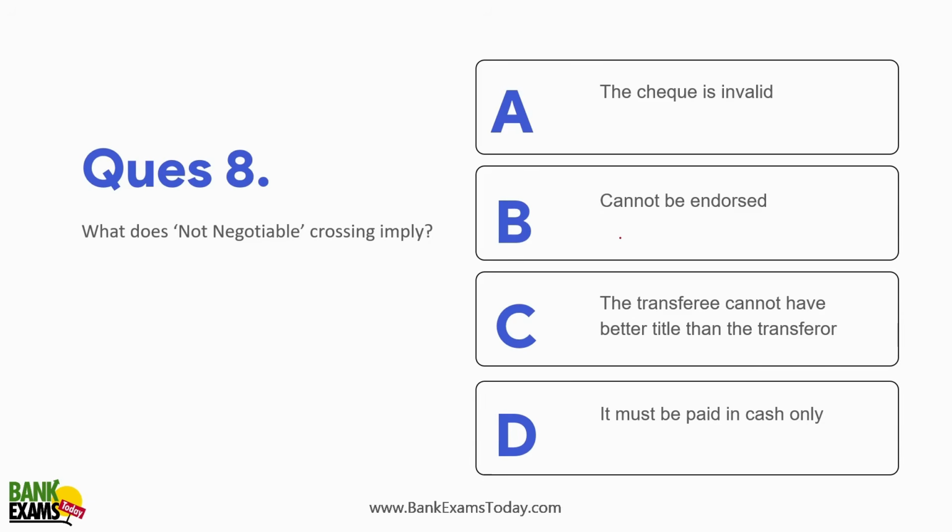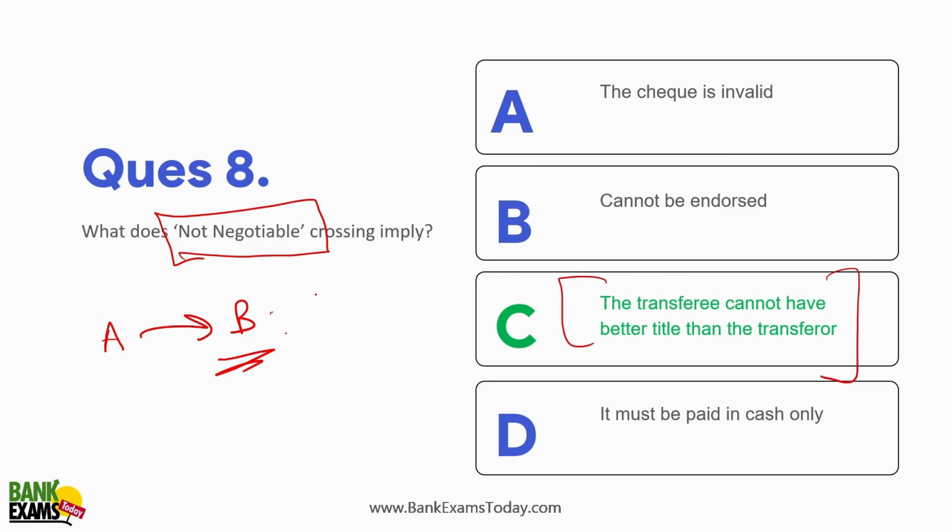What does "not negotiable" crossing imply? The transferee cannot have a better title than the transferor. Okay. So not negotiable means that if A gave the check to B, then B cannot further negotiate it to any other person, right? So the transferee cannot have a better title than the transferor. Okay.